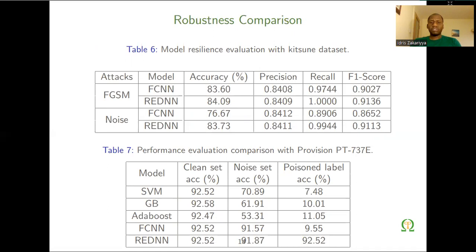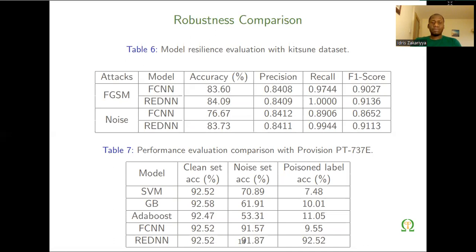Now we have checked the resilience by integrating low precision. As we are aware that low precision causes numerical issues and reduces accuracy, but we now integrate it in table 6 to show that even with low precision integration, the error gradient is still better than the FCNN, its counterpart, especially in detecting the fast gradient sign method and also the noise attack.